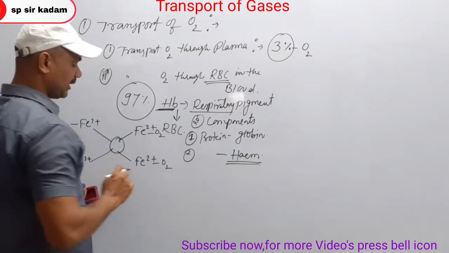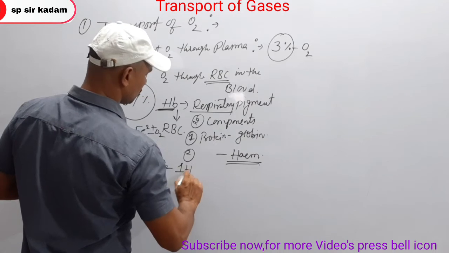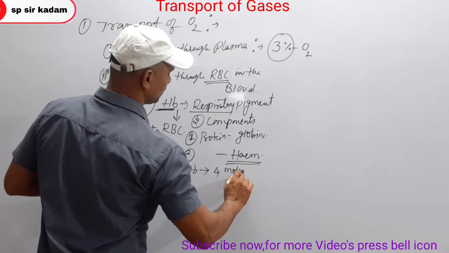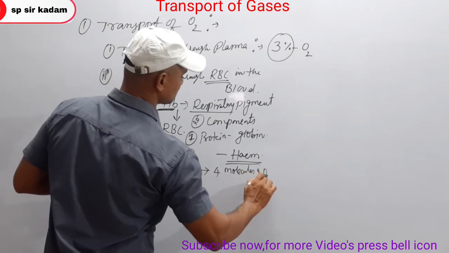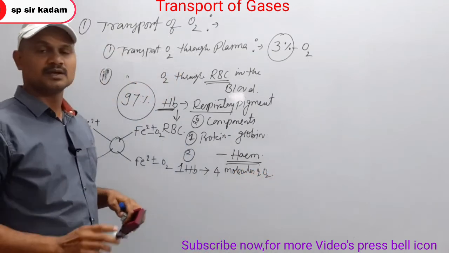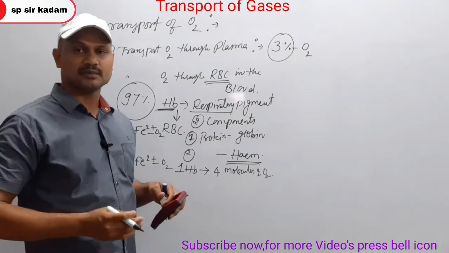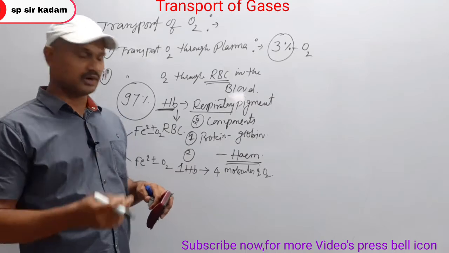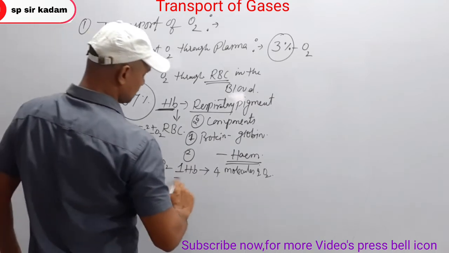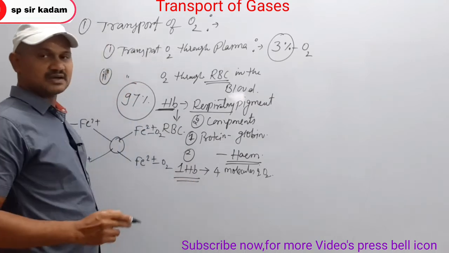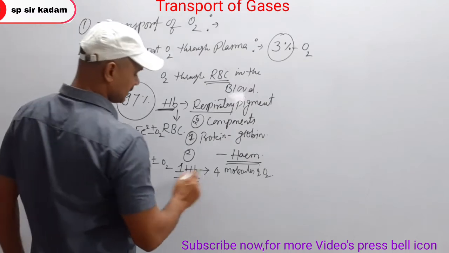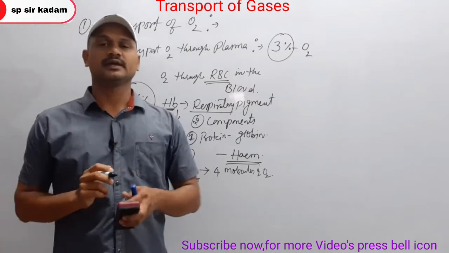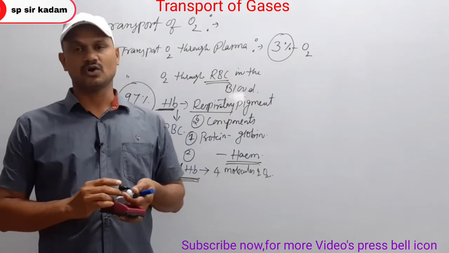Very, very important point. Compared with other respiratory pigments like hemocyanin, hemoerythrin and chlorocruorin, hemoglobin has a very high oxygen carrying capacity. One hemoglobin molecule can transport 4 molecules of oxygen.